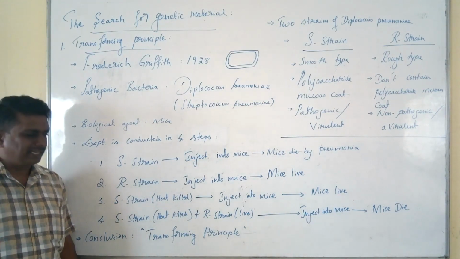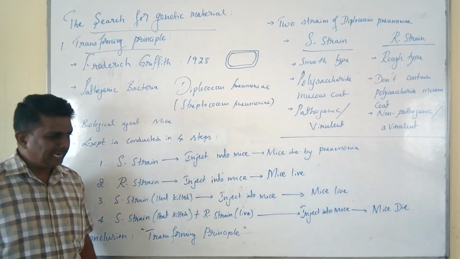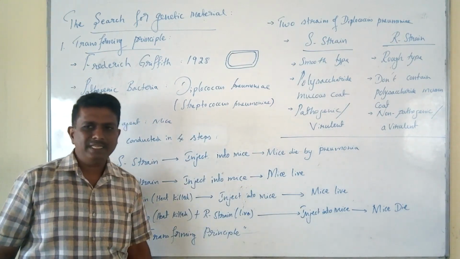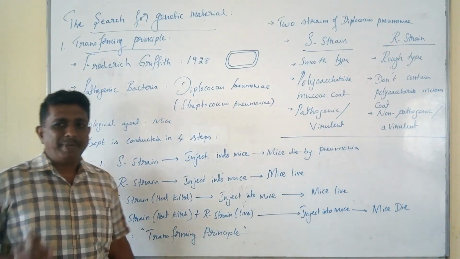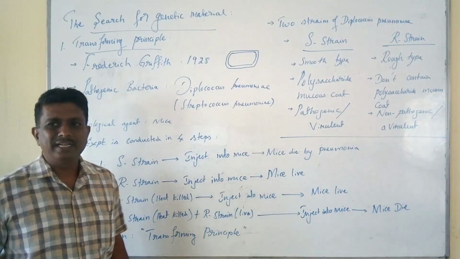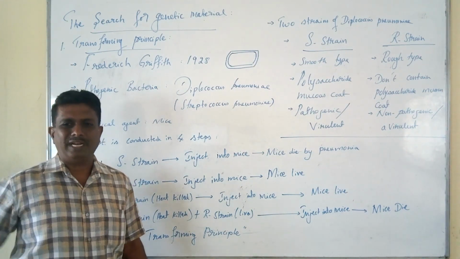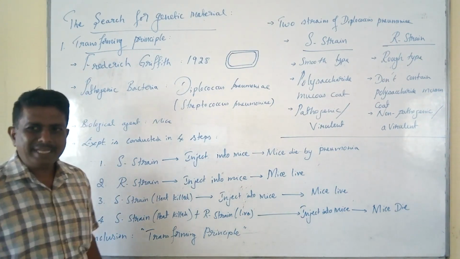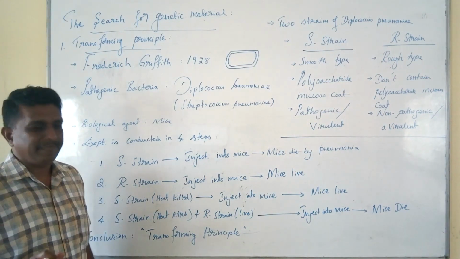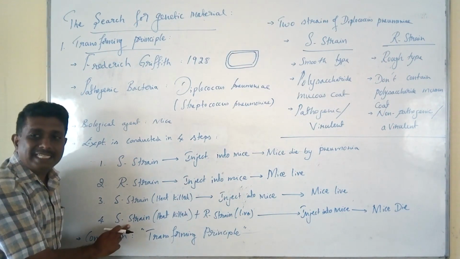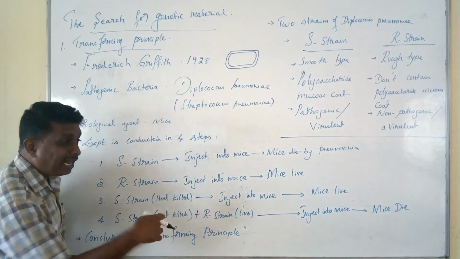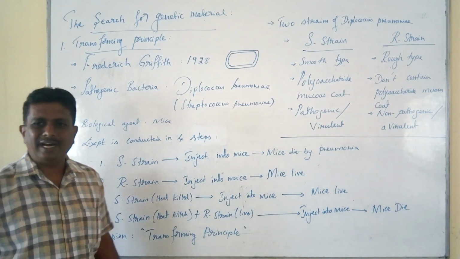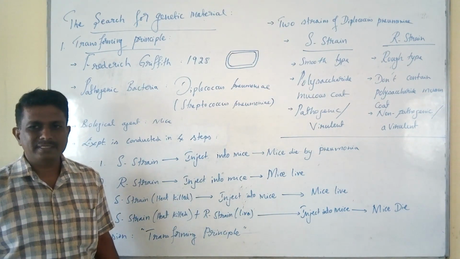With this experimentation, he selected the dead mice and subjected them to autopsy. By careful examination of the dead parts, he concluded that some transforming principle, a chemical substance released by the heat-killed S strain bacteria, transformed the R strain into the S strain, resulting in the death of the mice.